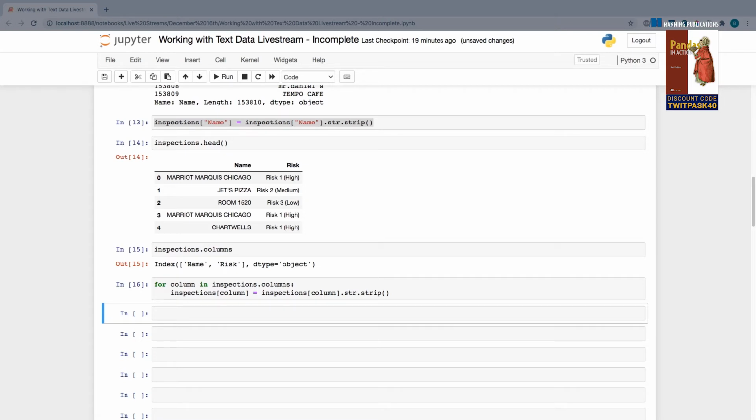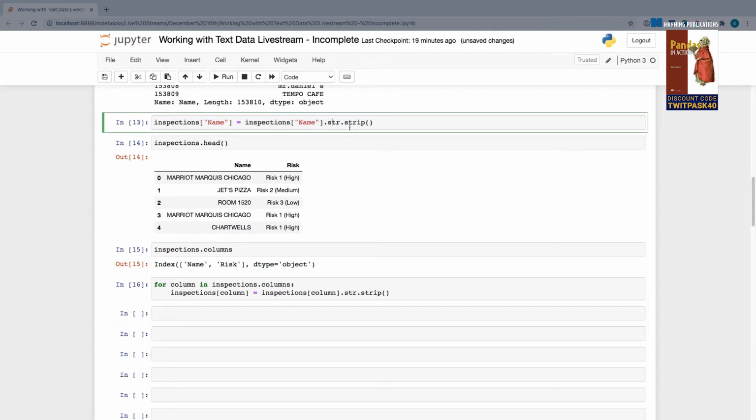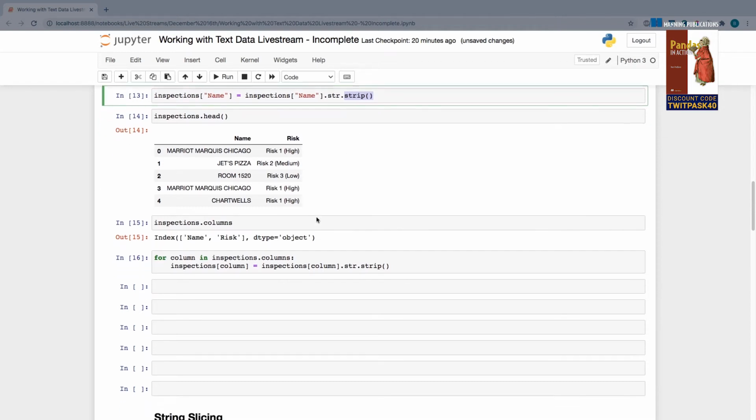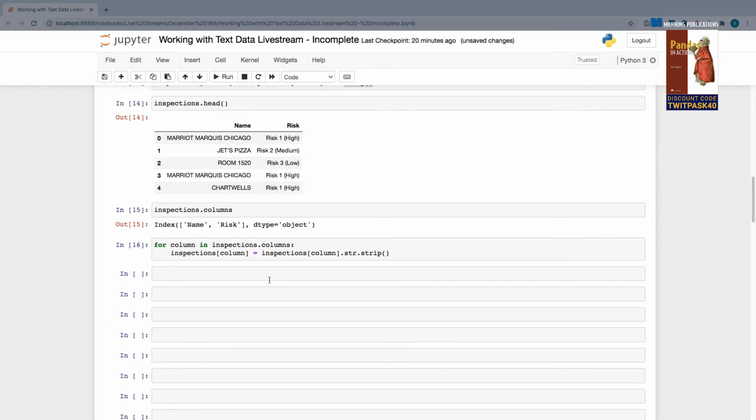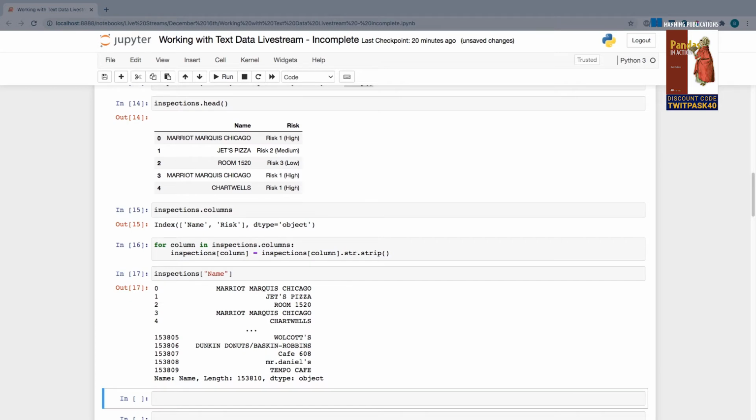Okay, so next up, let's take a look at casing. It's going to be pretty much the same thing we've been doing earlier. We're going to be accessing the str attribute on our Pandas series, and we're going to be calling some kind of method on it to manipulate the values within that series. So first up, let's talk about lowering, meaning lowercasing all of our data. So once again, I'm going to target my name column. And let's say I want to lowercase all of the characters across all of these strings.